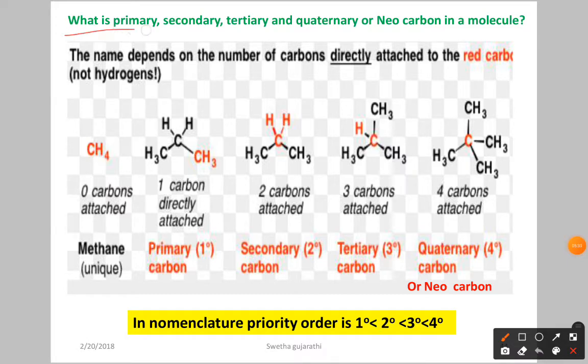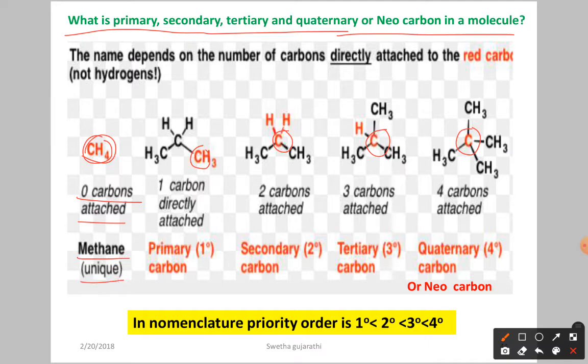Here, what is the primary, secondary, tertiary, and along with that we have quaternary or neocarbon in a molecule. Okay, let us see how we have to identify in a molecule. So first here I am going to focus on the red color carbon atoms. For each molecule I am focusing on the red color carbon atom. Here if you see, we have only 1 carbon atom, we don't have any other attached carbon atom. So 0 carbon atoms attached. It's called methane, and it is unique. Unique means you won't find any other way.